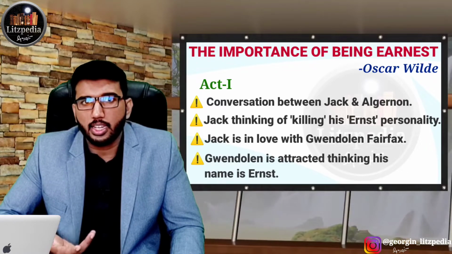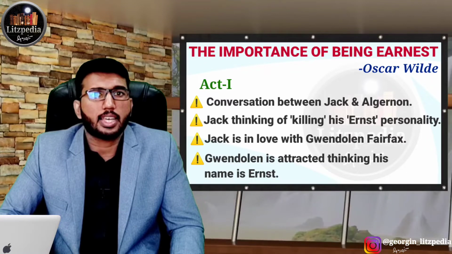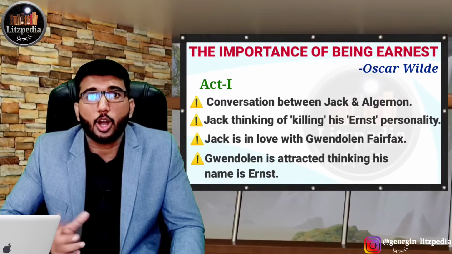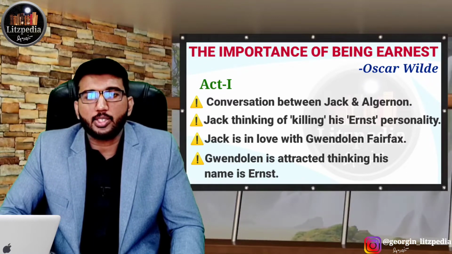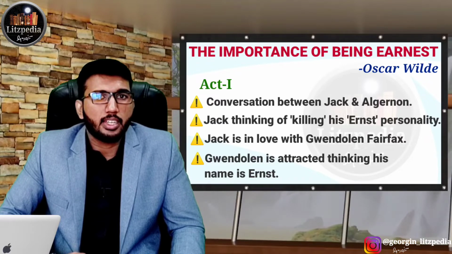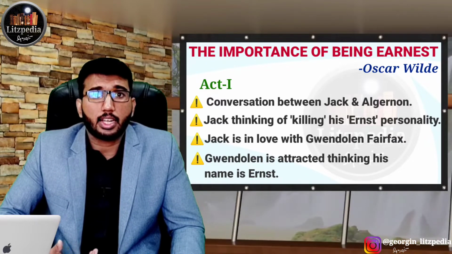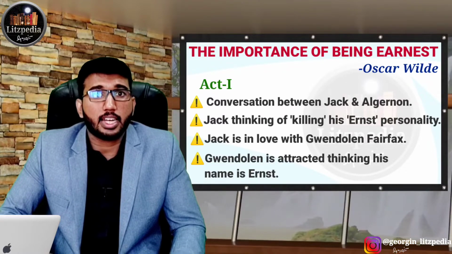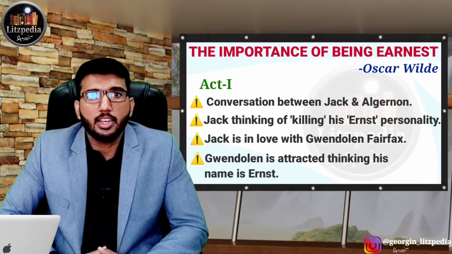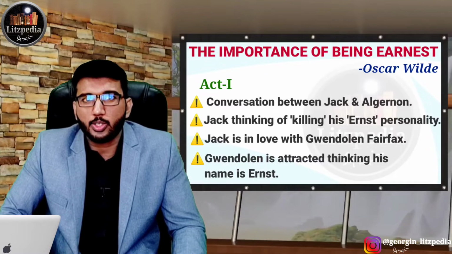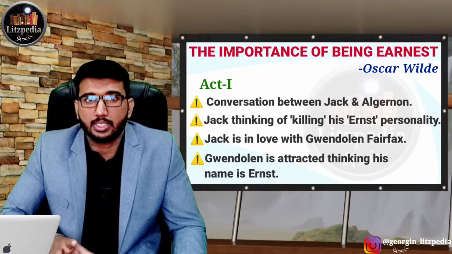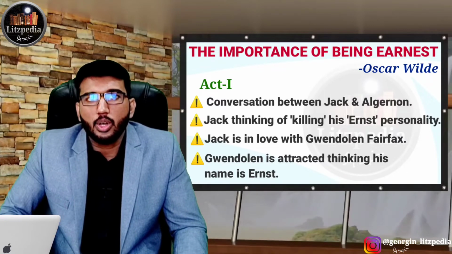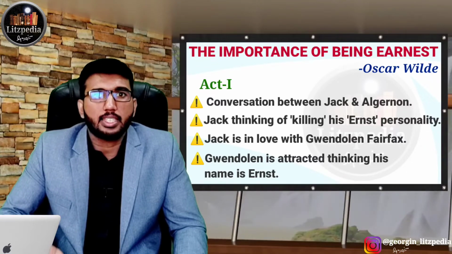Gwendolen thinks that the name Ernest is a reflection of absolute confidence. So Jack Worthing is a little bit upset because of that. When Gwendolen comes to know that his name is not actually Ernest, he will be in trouble, or the relationship can break up. Because of this, Jack Worthing thinks of changing his name to Ernest. He is trying to rechristen himself Ernest. We can see it later.